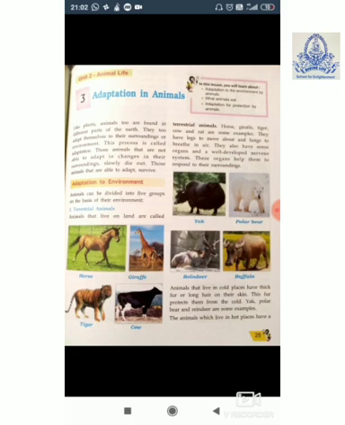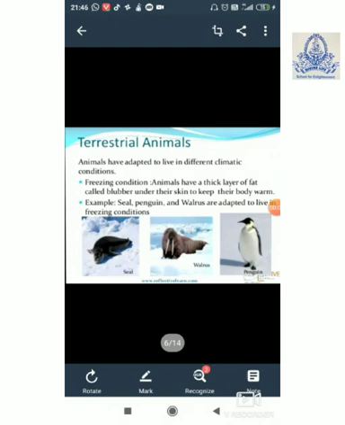These animals have thick fur. They have fur and long hair on their skin to protect themselves from the cold. These animals can survive in these regions because of their thick fur and long hair. In a similar way, the animals that live in hot places have thin fur. They don't have thick fur. Camel is the only animal which has skin that does not allow the water to evaporate from it.